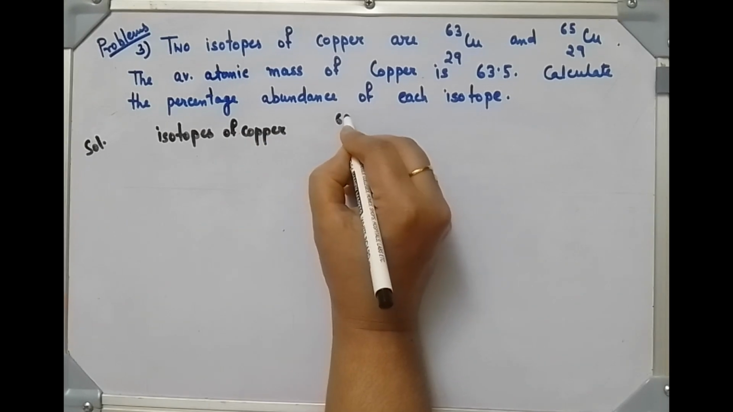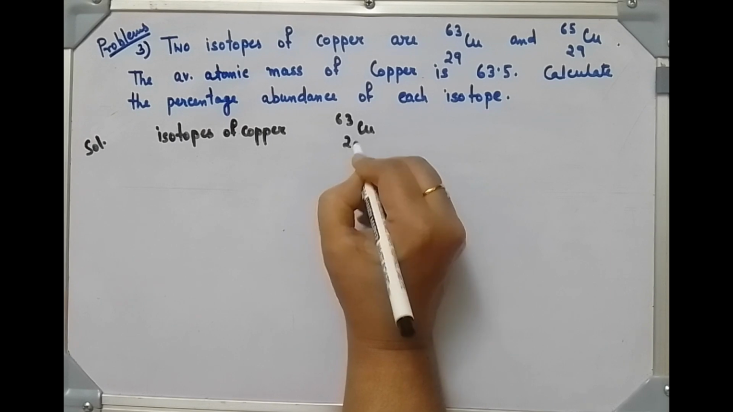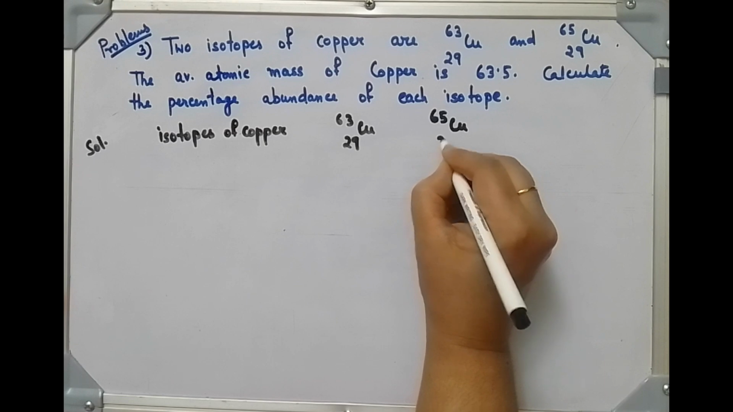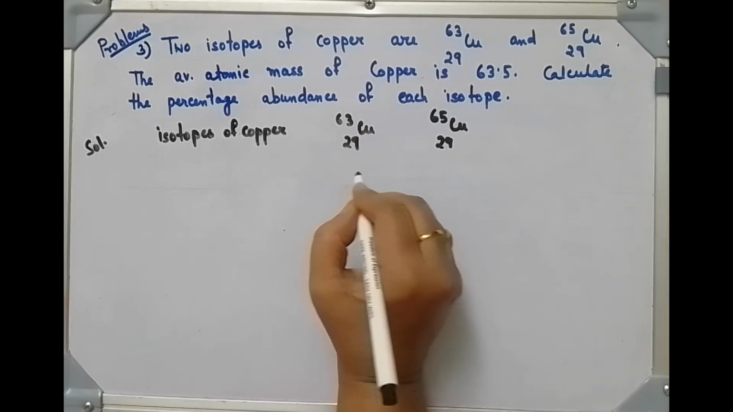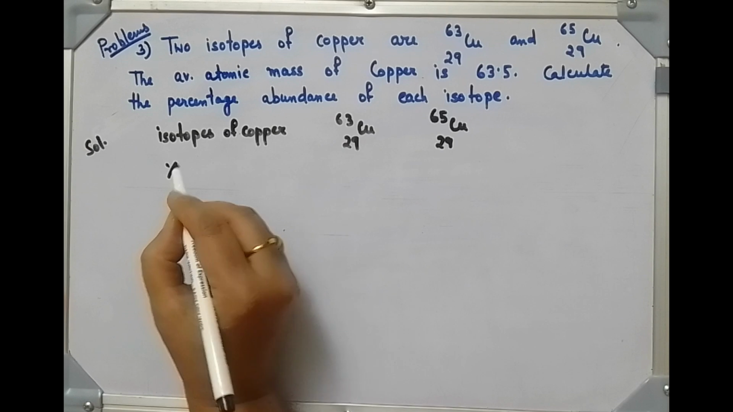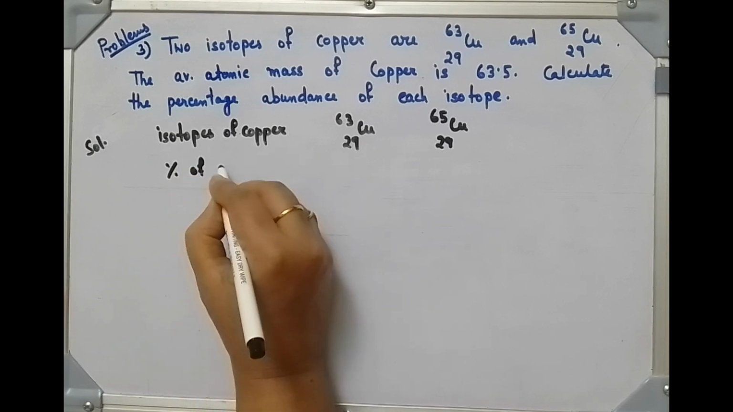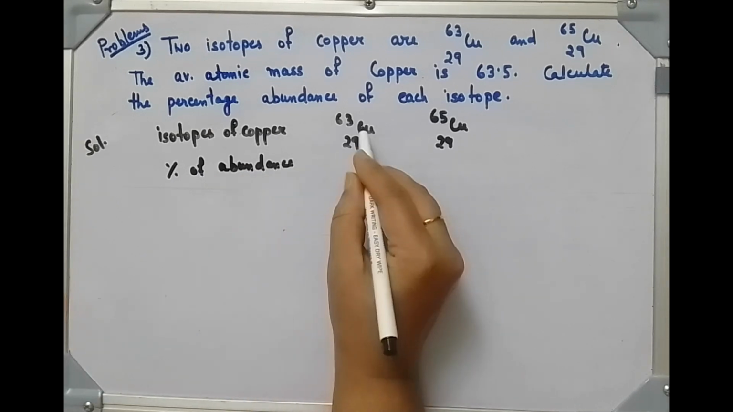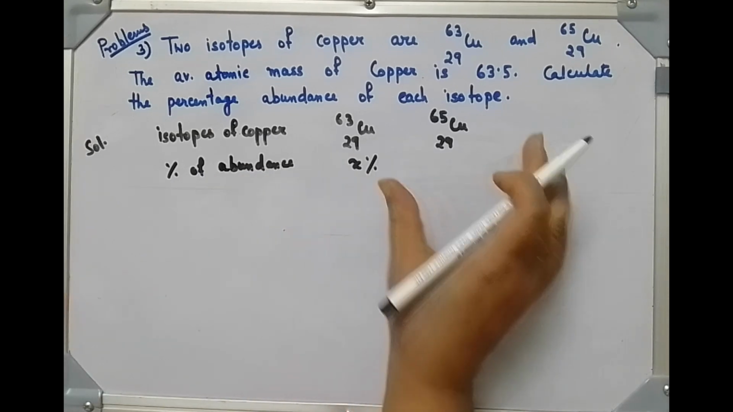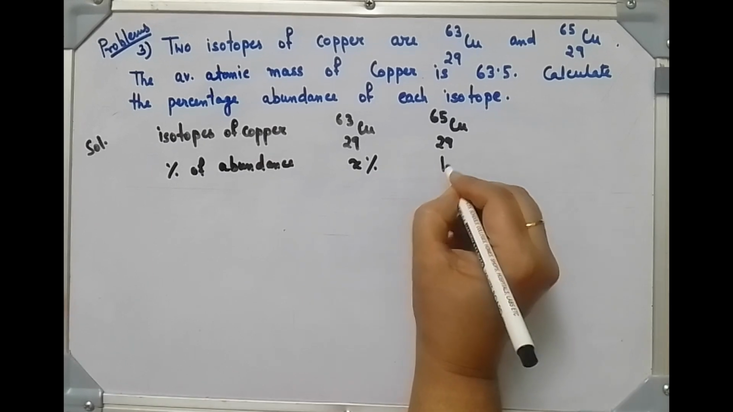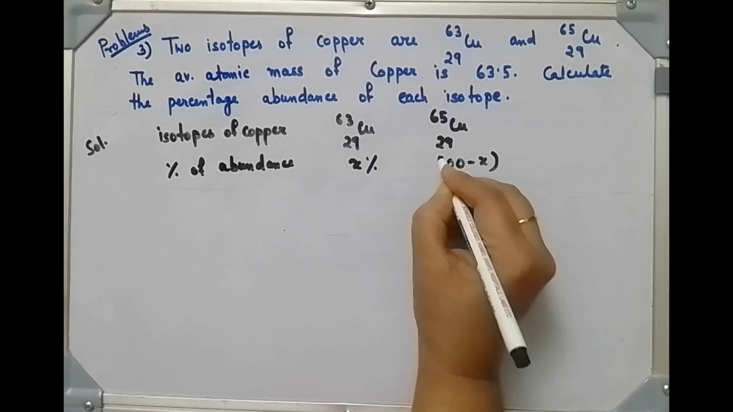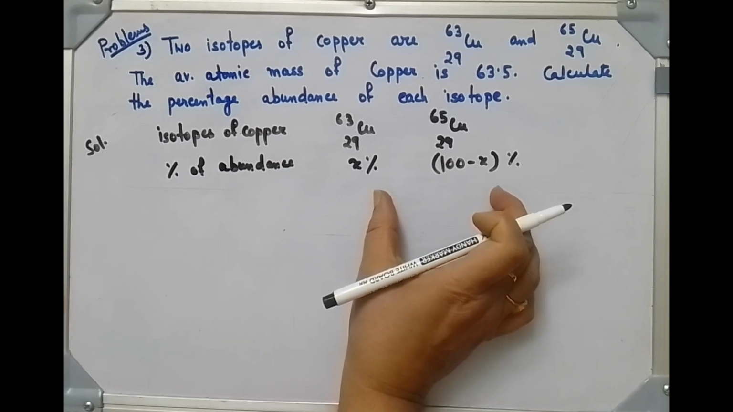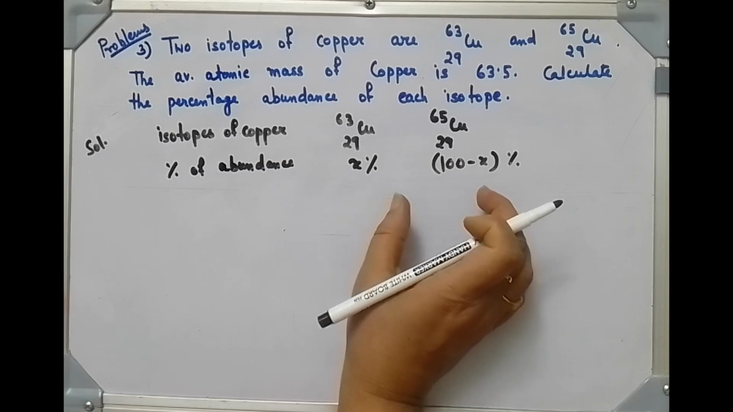One is this, and another is this one, 65, and the previous one is 63 copper. Now percentage of abundance, let this be x%. So if the total is 100, then the other will be 100 minus x. If the percentage abundance is not given, then you can think that way.